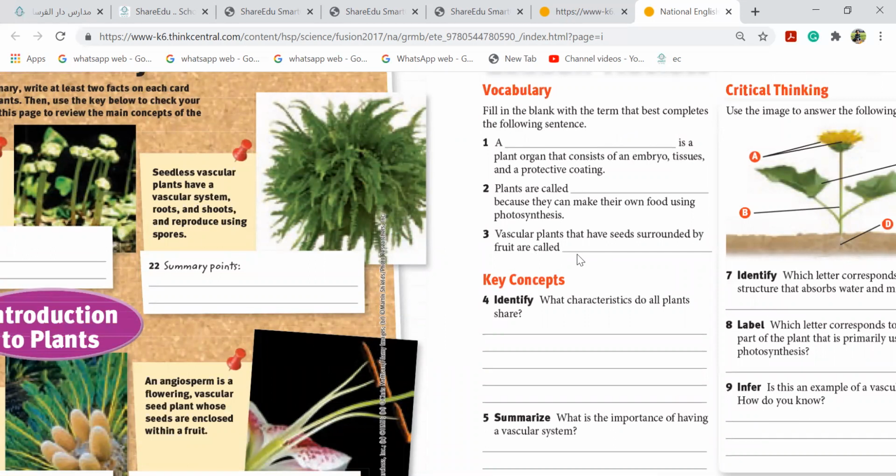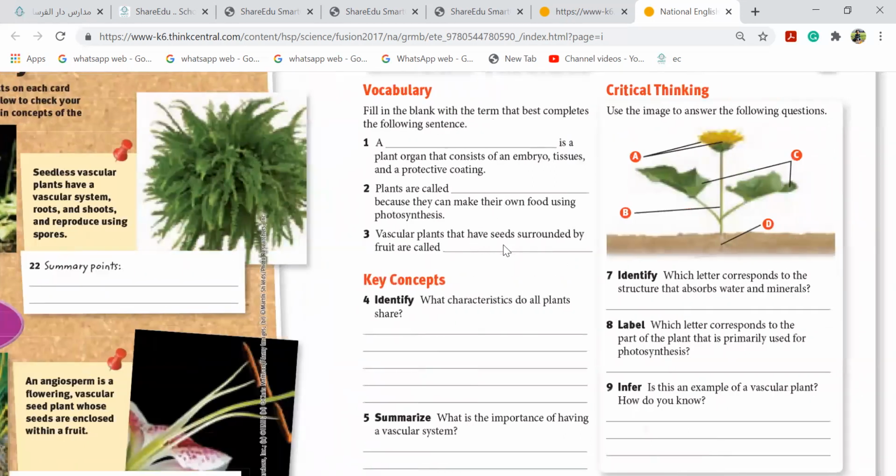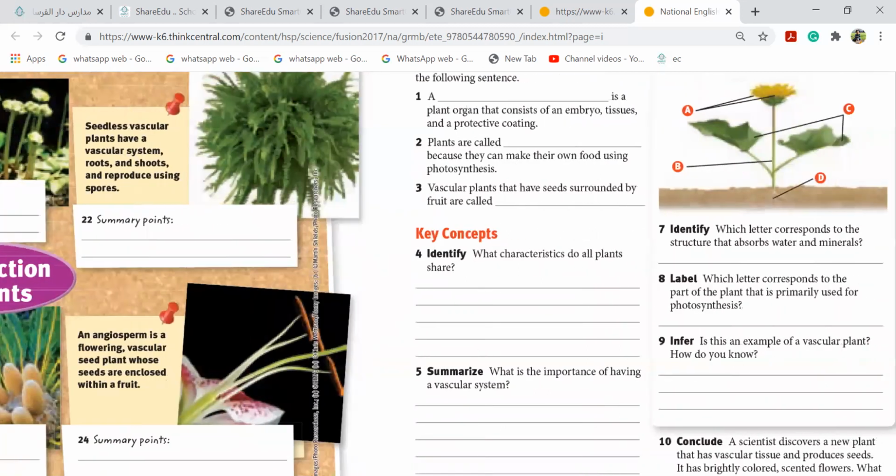Angio or gymno? What is it called? Angiosperm or gymnosperm? It's angio, girls. A seed with the fruit is angiosperm. Seed without the fruit is gymnosperm. So this is angiosperm because they said they have the fruit. Okay.